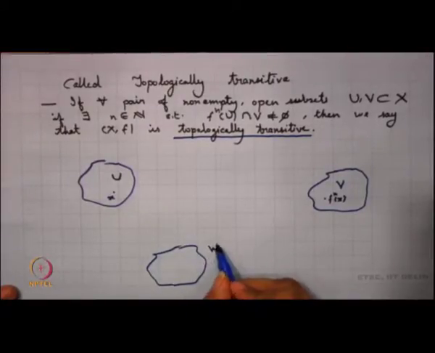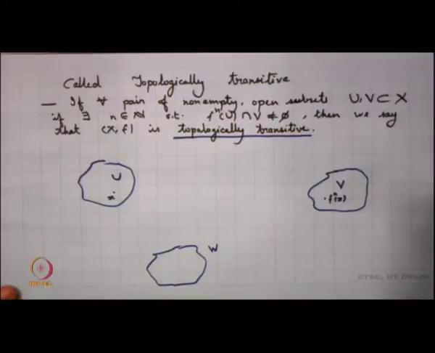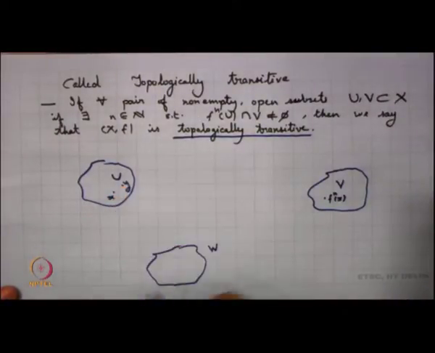Then that would guarantee that for this pair U and W, I should have some m for which f^m(U) intersection W is non-empty. That means I should have some point y here for which f^m(y) is in W.